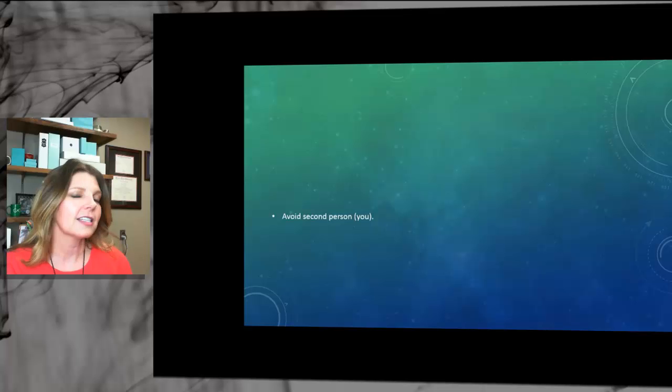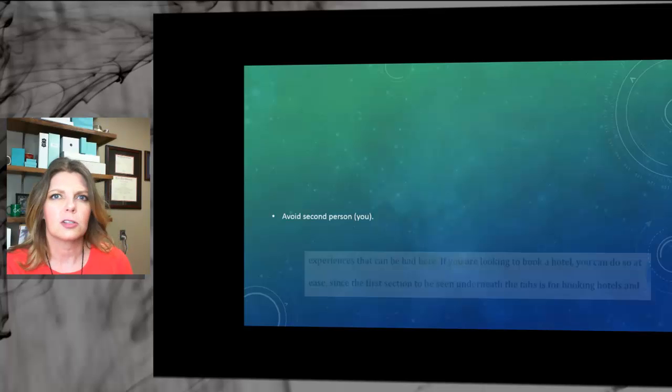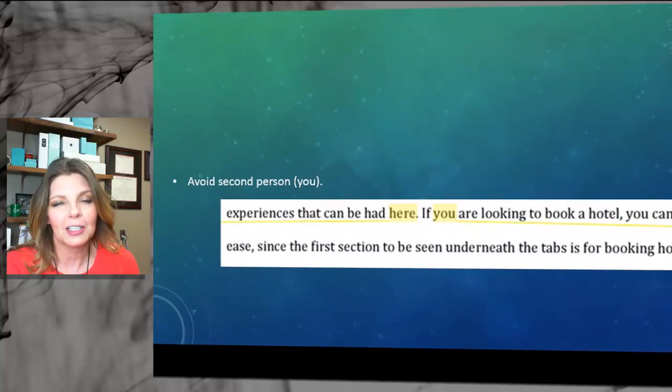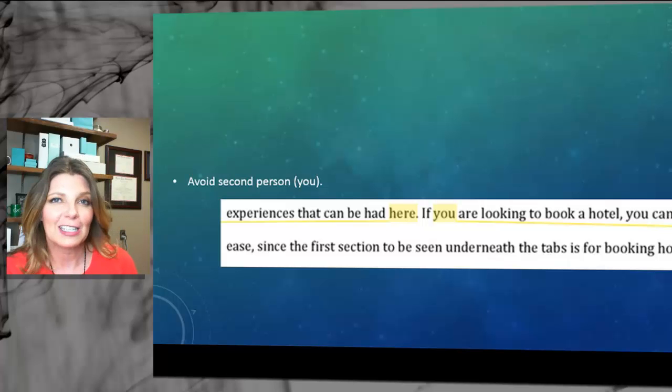So first off, let's talk about avoiding second person or using you in your writing. Here's a student example. I know it's the way we talk that we say the word you all the time, but when you do academic or even professional writing, a lot of the times you won't be talking to a specific person like I am talking to you. You'll need to make your writing more general.